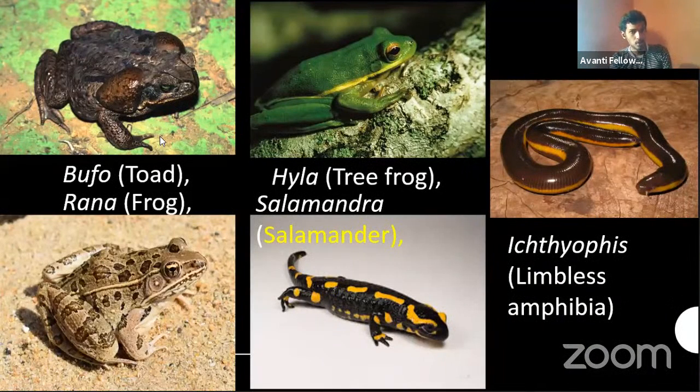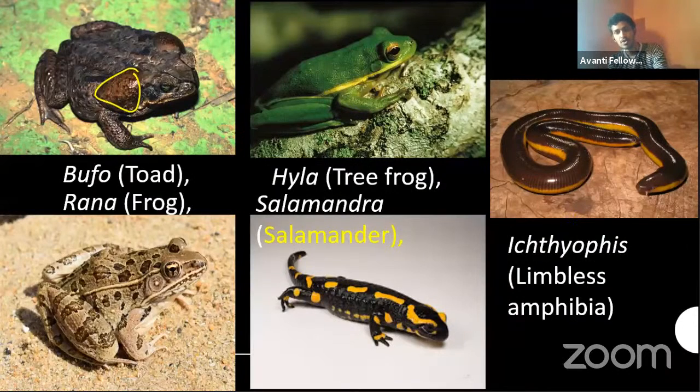Some of the other examples. One is a Bufo toad, as you can see the parotid gland here. And this is a Rana, a regular frog, and Hyla, a tree frog, as you can observe the tympanum in this portion. And the salamander, tiger salamander, and Ichthyophis are limbless amphibia. This is completely limbless. Most people observing this think that it belongs to some lower invertebrate, but it actually belongs to the amphibia.